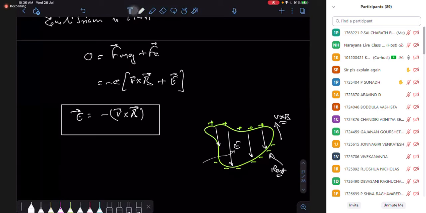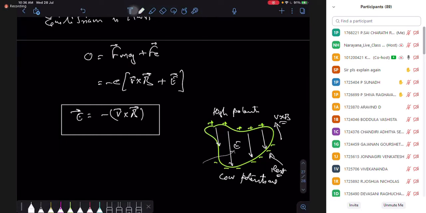So this is my Coulomb field, and this Coulomb field has a potential also. So this electric field creates a low potential on one side. It will create a high potential on the other side. It creates a potential difference, right? So inside the conductor, there is a potential difference, even though the electron does not have any net force, it can't move.